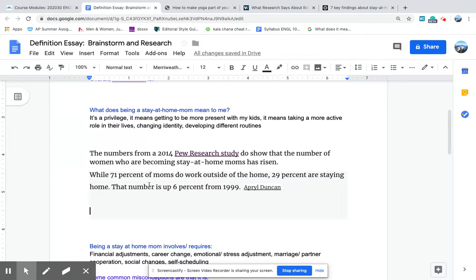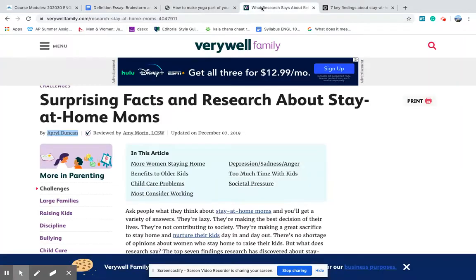I like the study. I like the fact. I need to create a works cited entry for this article after I've written my paper. How do I do that? Very important that you save your URL.